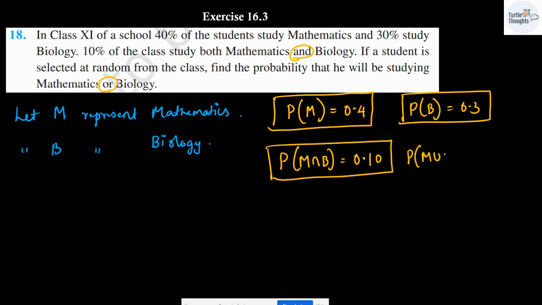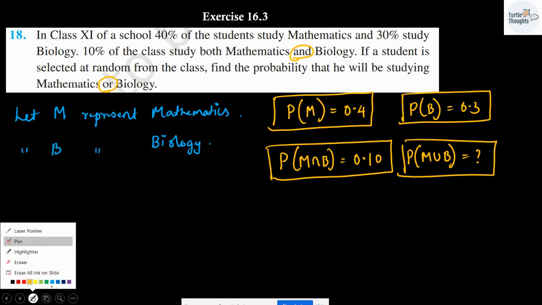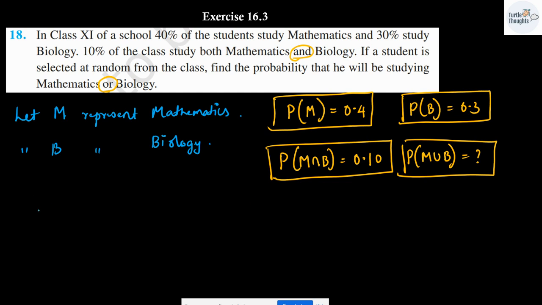Probability of mathematics union B. If there are two events M and B, then the formula is going to be M union B will be equal to probability of M plus probability of B minus probability of M intersection B.